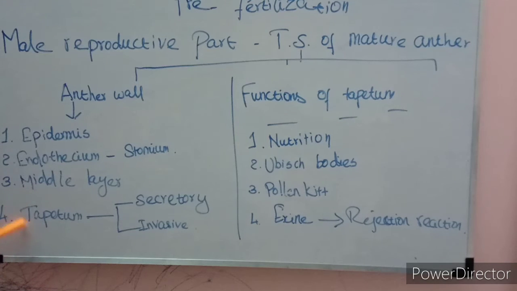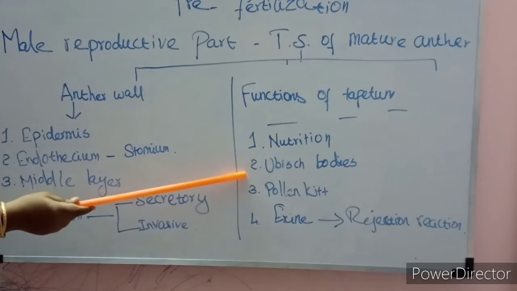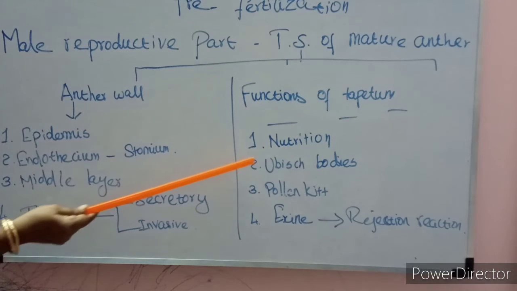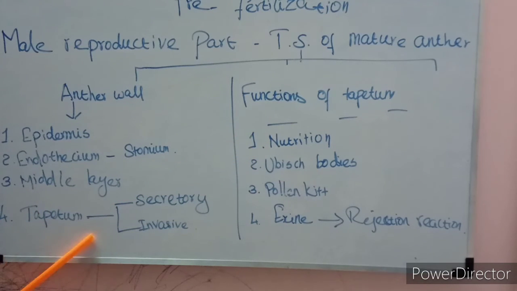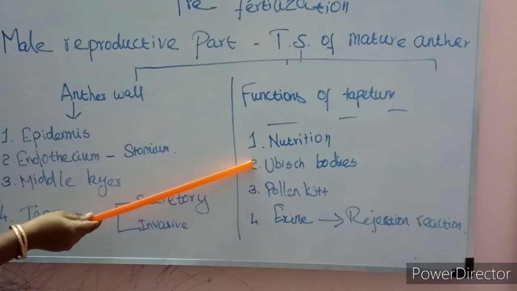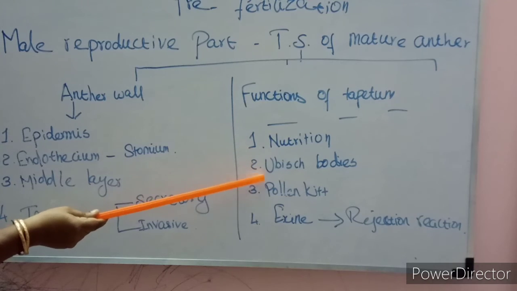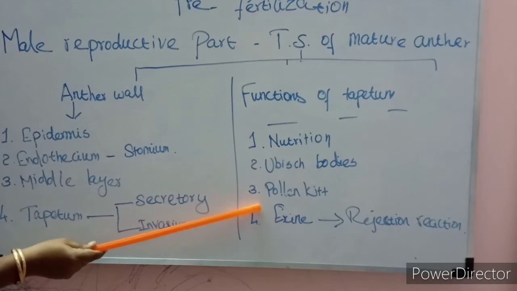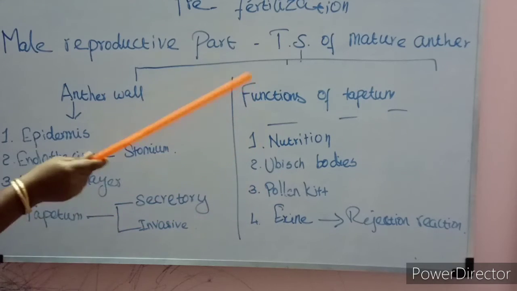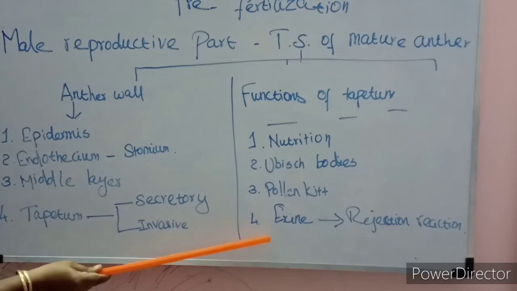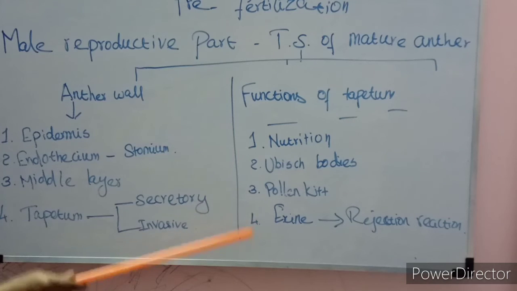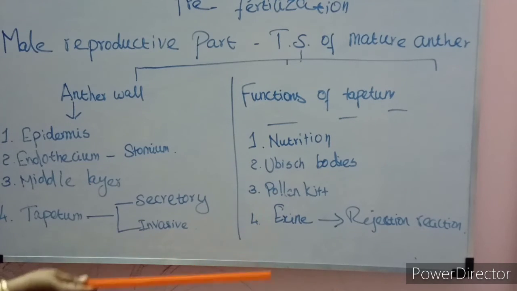It is important. It nourishes the developing sporogenous tissue. The main function of the tapetum is giving nutrition to the developing microspores. Supplying nutrition to the developing microspores is done by the tapetum. And sporopollenin materials: Ubisch bodies help in sporopollenin formation. It is very important. Then pollen kit material is also provided by the tapetum. And exine protein. This exine protein is important for the rejection reaction. Later we are going to study the rejection reaction.